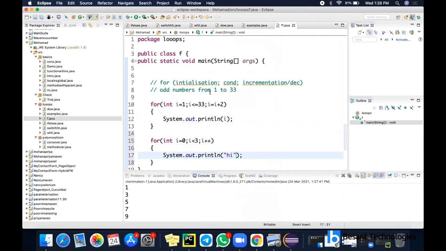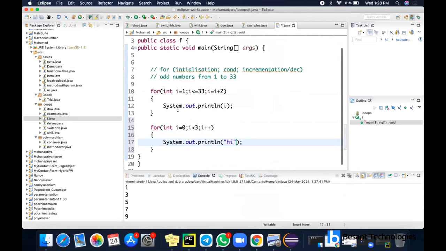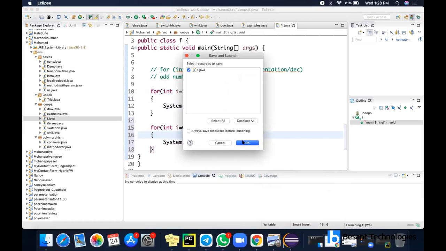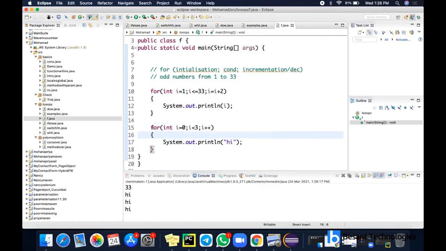Ma'am, can you explain this one more time, the for loop? Yeah, this one. Okay, I'll finish this one and then I'll explain the logic behind that. Okay, fine. So if I'm giving this one, 3 times hi will be printed.